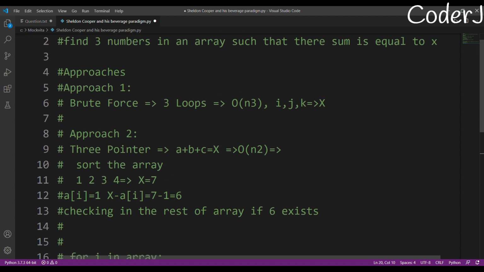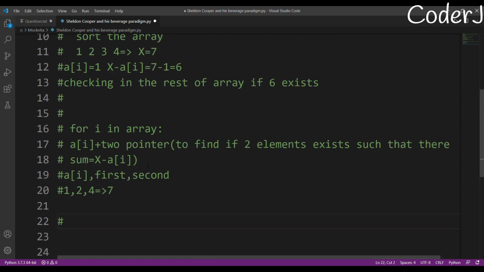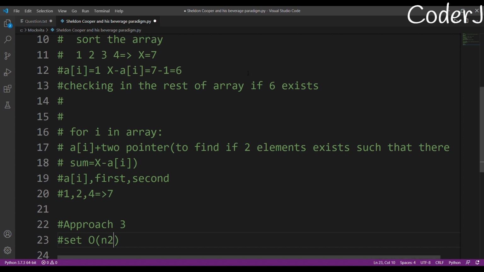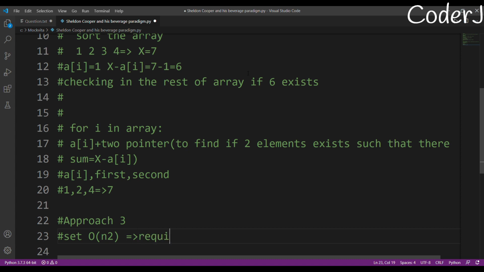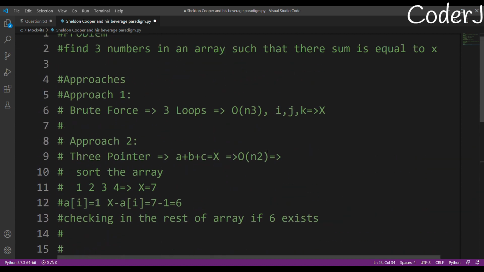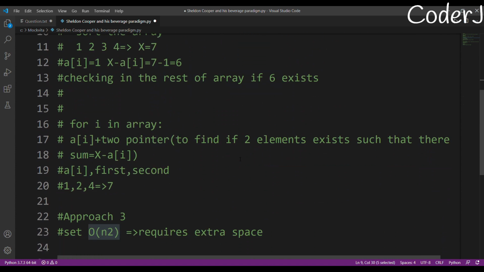Approach 1 was brute force, approach 2 is the three pointer approach, and approach 3, this is, what can I say, my favorite approach, because in this I use a set. Approach 3 comprises a set, and its complexity is again O(n square), right? And to be honest, it also requires a little bit of extra space. But now you're wondering, why am I using approach 3 when I have the same approach which will give me the answer in O(n square), since both approaches have this worst time complexity of O(n square)?